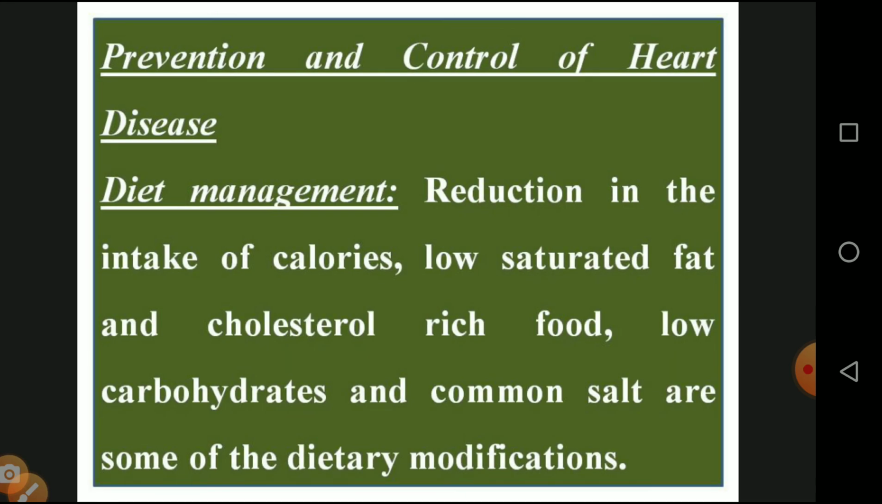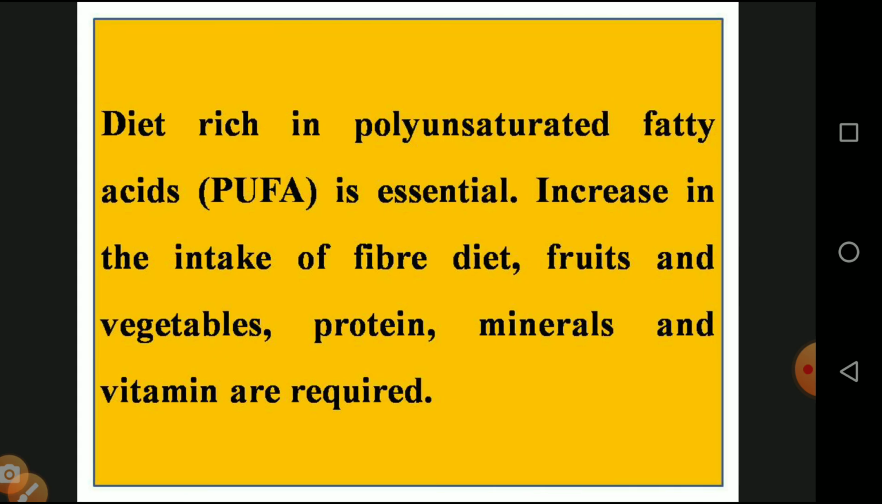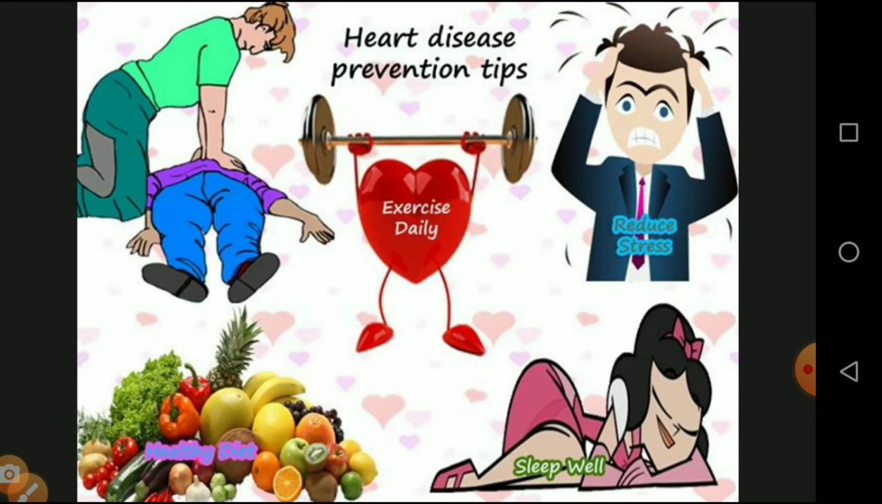Number one, diet management. Reduce the intake of high calorie, saturated fat and cholesterol rich food, and reduce carbohydrates and common salt. These are some of the dietary modifications. The second one, a diet rich in polyunsaturated fatty acids, PUFA, is essential, and increase the intake of fiber rich fruits, vegetables, protein, minerals and vitamins, which are required for maintenance and prevention of heart diseases. These are some preventing tips for heart diseases: reduce stress, sleep well, take a dietary food, and exercise. These are the things that prevent heart diseases.